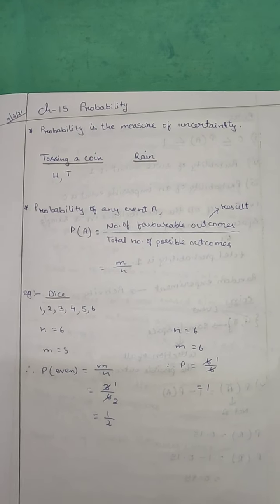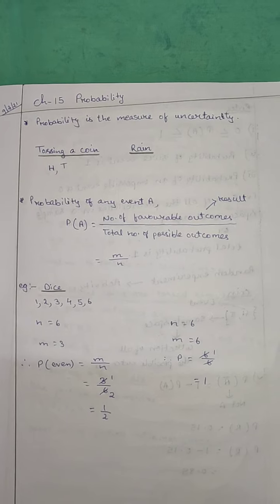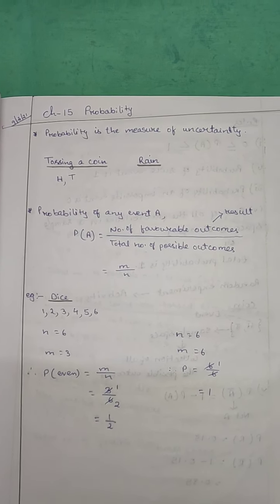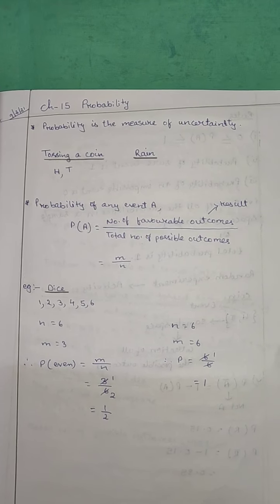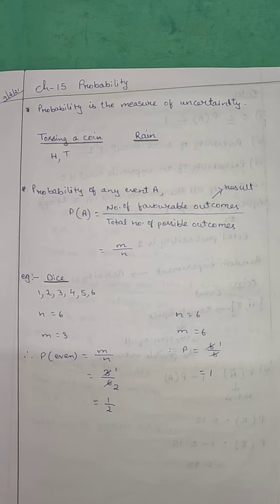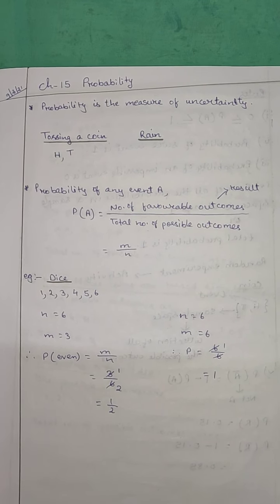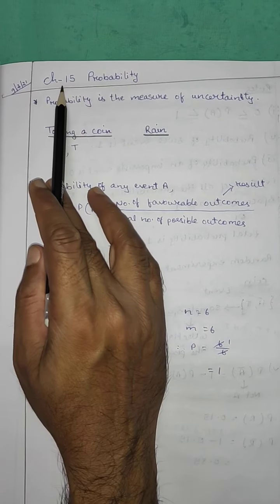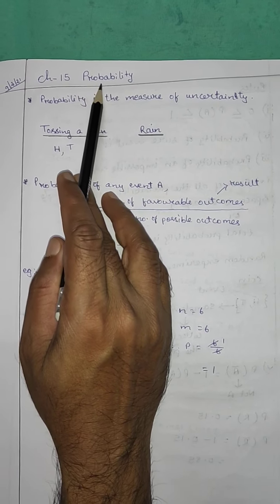Okay, class 9 students, chapter 1 is already completed. Every exercise problem, examples, everything was taught to you. Even some constructions were there. I hope you have done well. Today I'll be starting one new chapter, that is chapter 15 regarding probability.